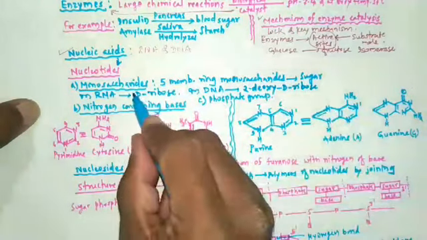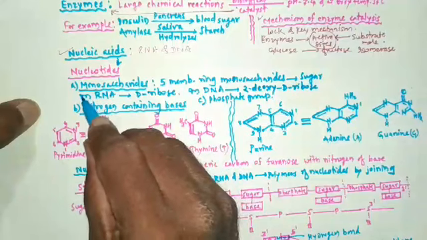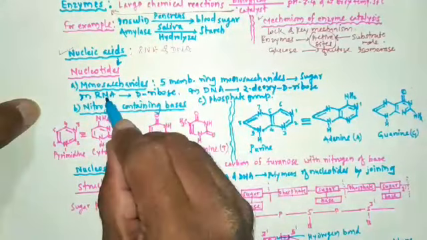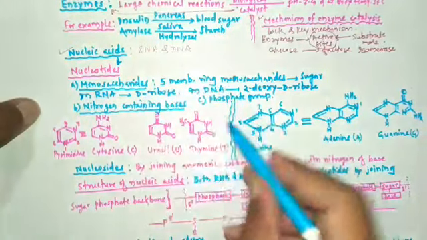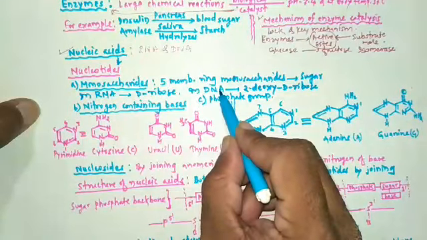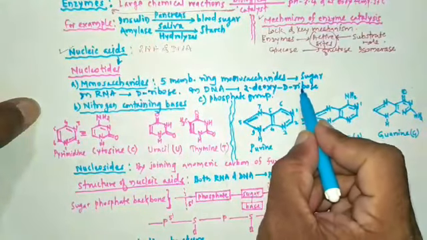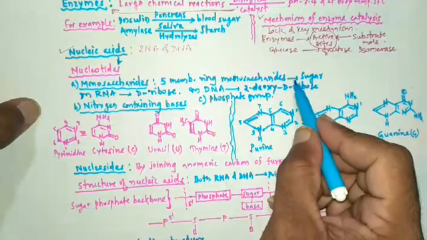So these are the sugars present in RNA and DNA.